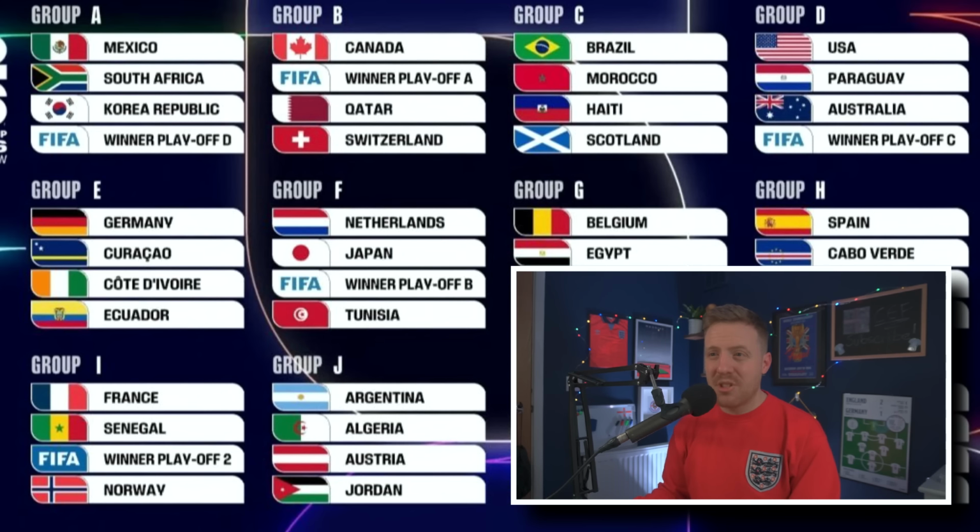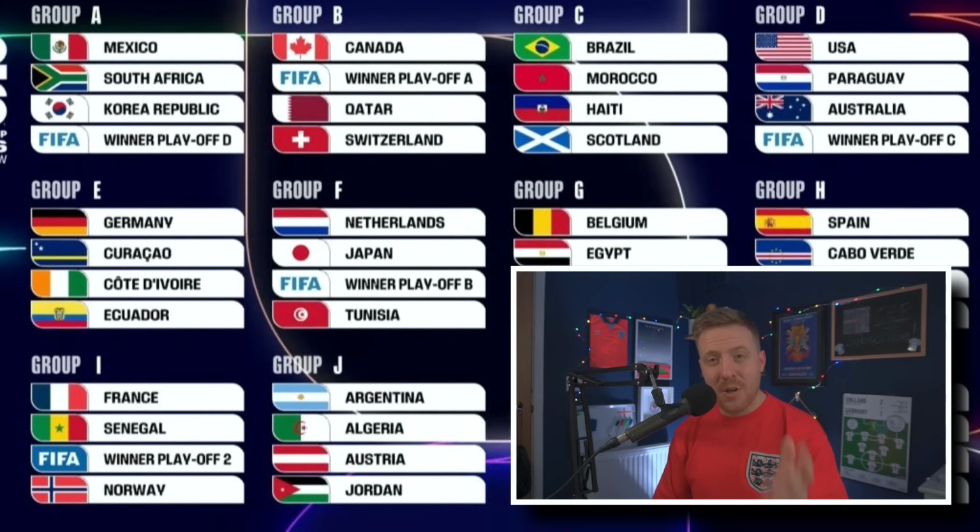Group C is Brazil, Morocco, Haiti and Scotland. Absolutely brilliant. If Haiti are going to beat any team at this World Cup, it was going to be Scotland out of that pot. So honestly, Scotland are going to have to go some to get out of this group. They really are, because Morocco and Brazil, for me, are comfortable favourites within that.